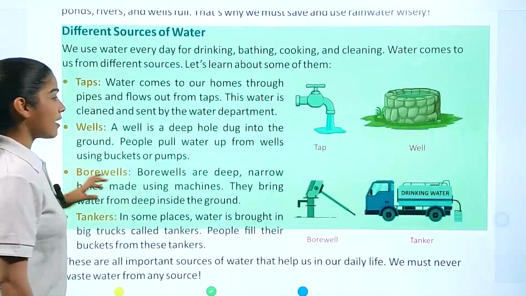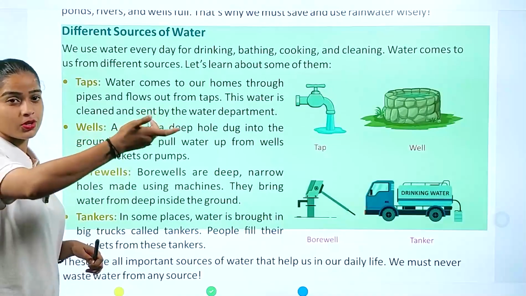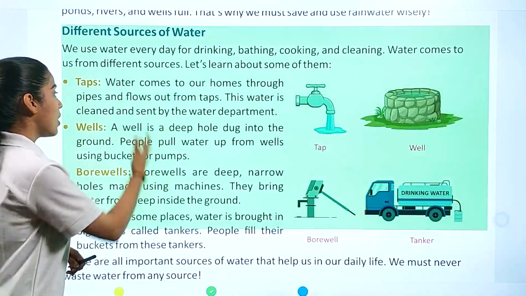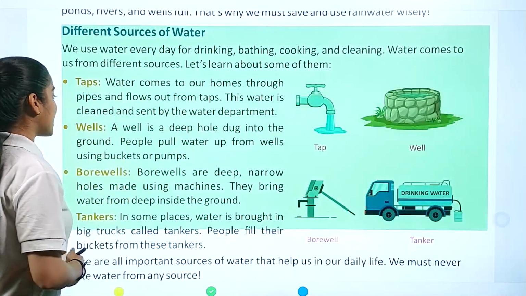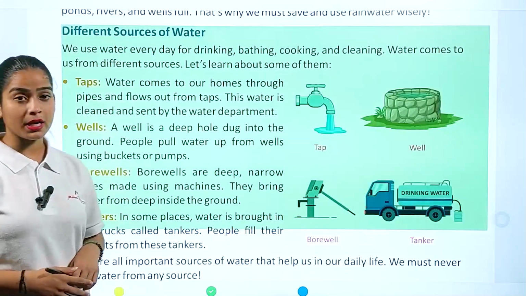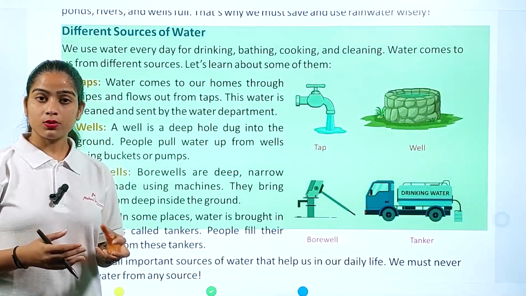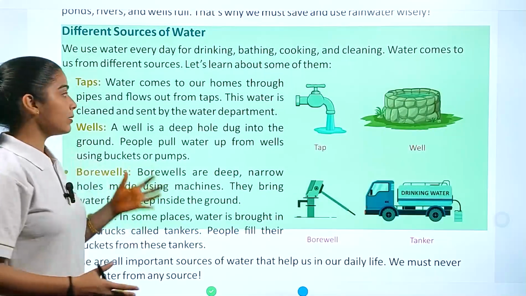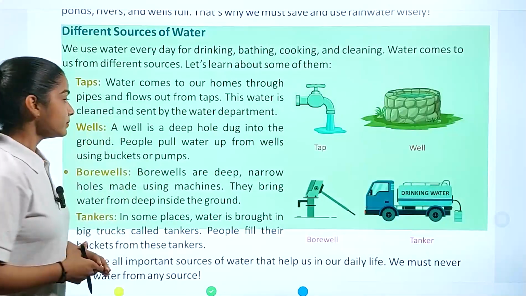The first thing we have is taps. In the morning, the first thing you do is open your tap to get water. Water comes to our homes through pipes and flows out from taps. This water is clean and sent by the water department. The water department collects water from rivers and lakes, cleans it and then transfers it with the help of the water line to our homes.